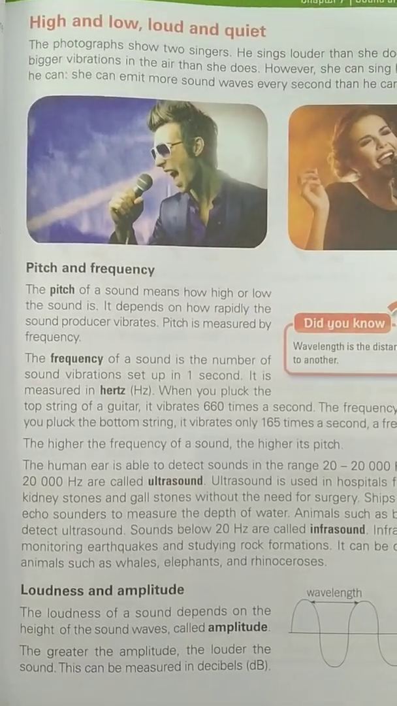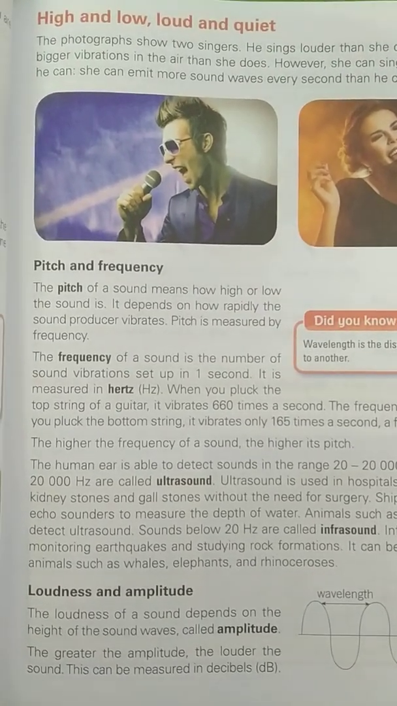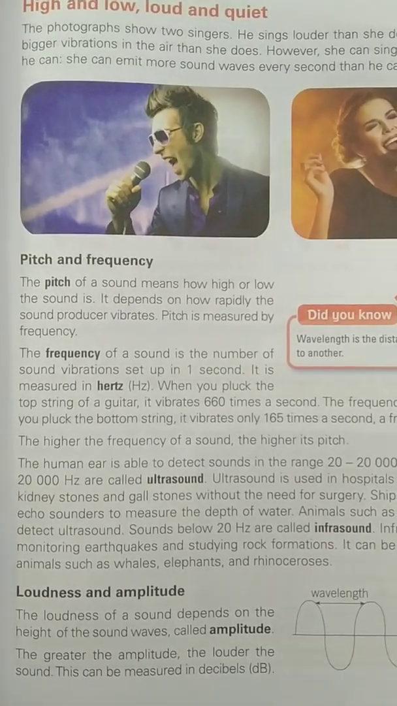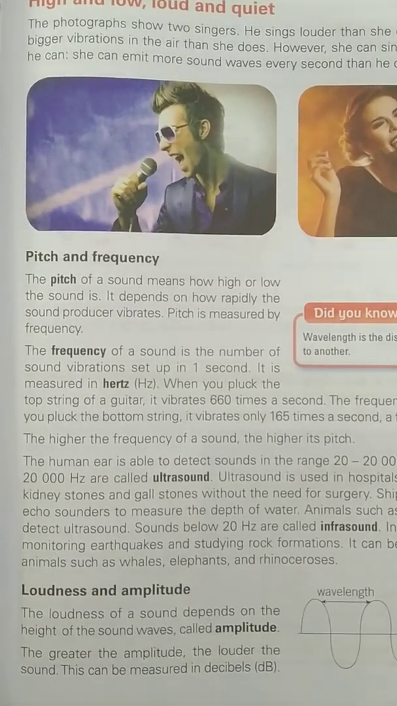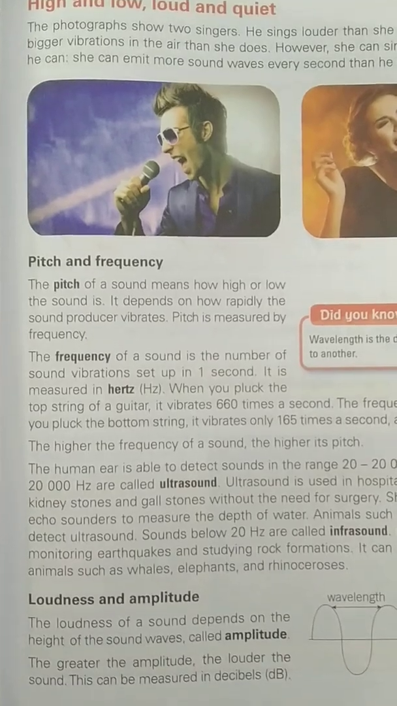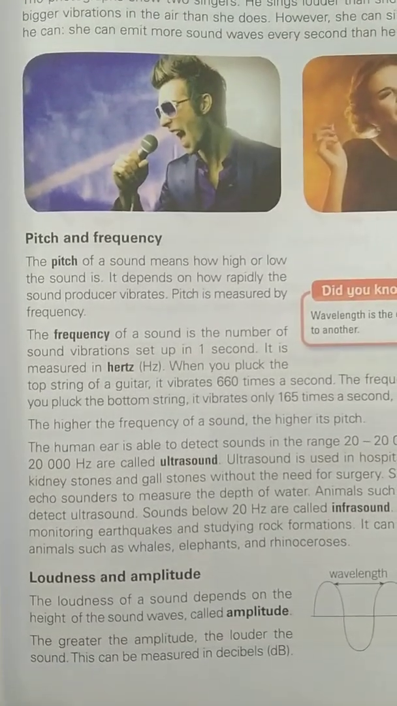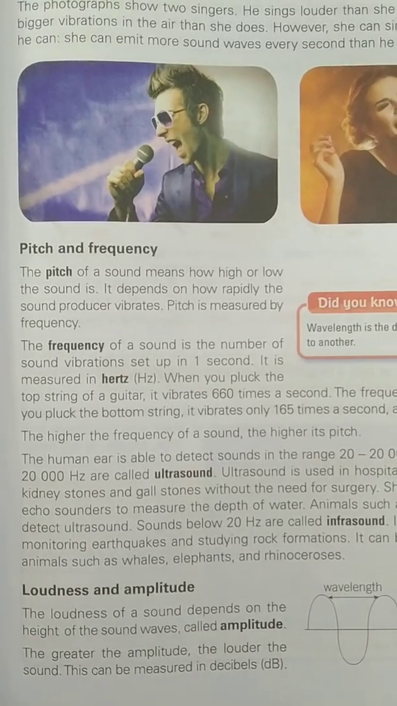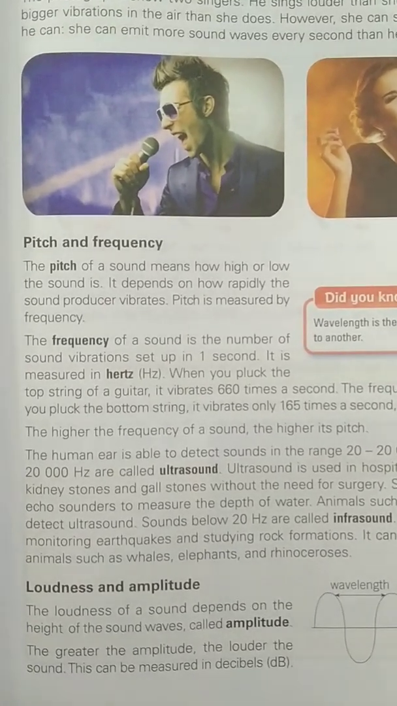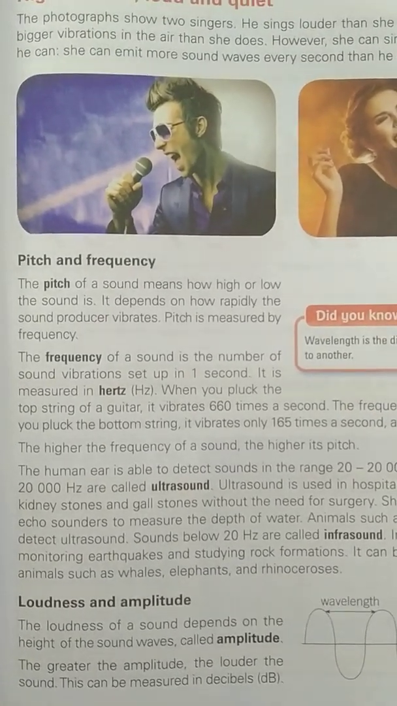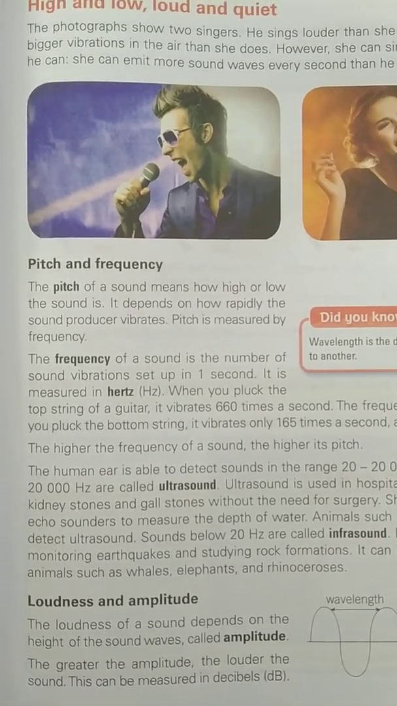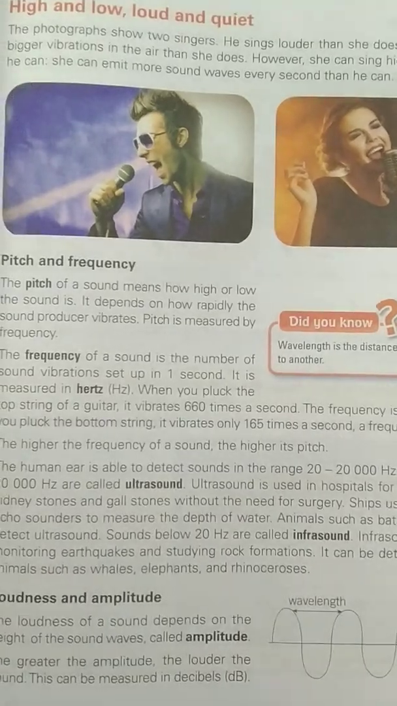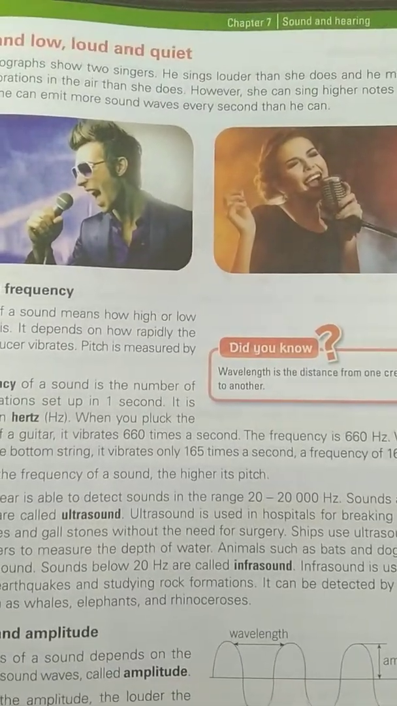In this topic, we have studied what pitch and frequency are. Pitch means how high or low a sound is, and we can measure the pitch with the help of frequency. Frequency is the number of sound vibrations, and we measure it in hertz. The higher the frequency, the higher the pitch. Then we said that a human ear is able to detect sound in the range of 20 to 20,000 hertz. This is the range in which a human ear can detect sound.